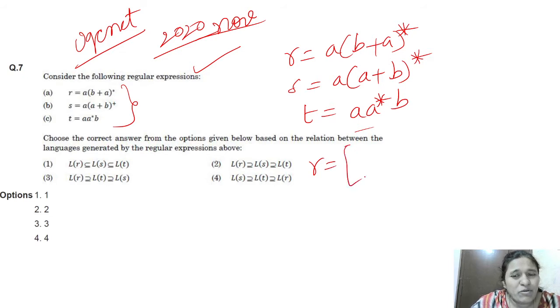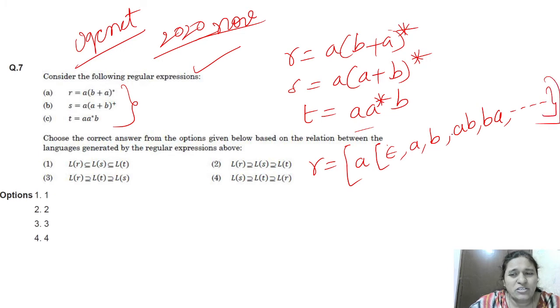What will be possible from language R? First, A plus B. A we will keep like this only, because it is a prefix, so it will not change. Now (A plus B) whole star means epsilon is possible, A is possible, only B is possible, AB possible, BA possible, then any combination of A, B is possible.